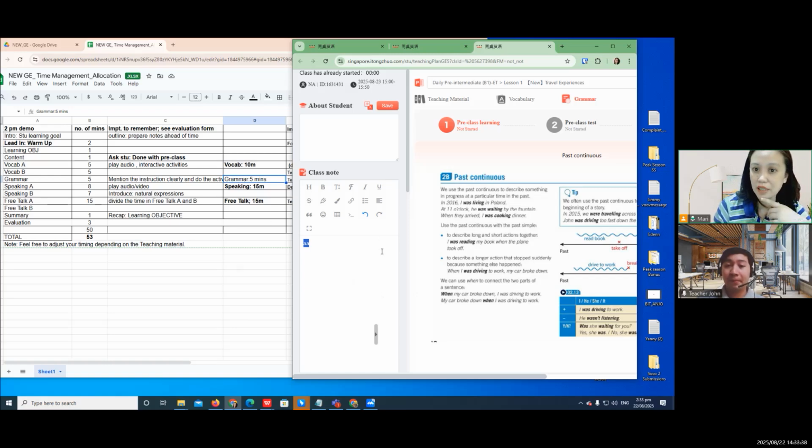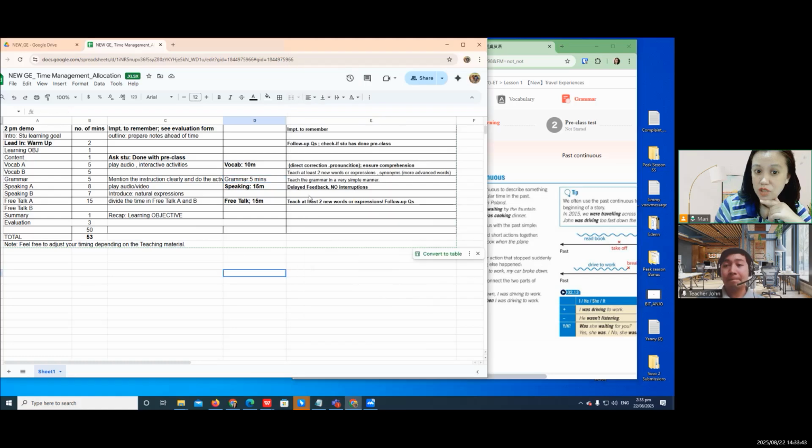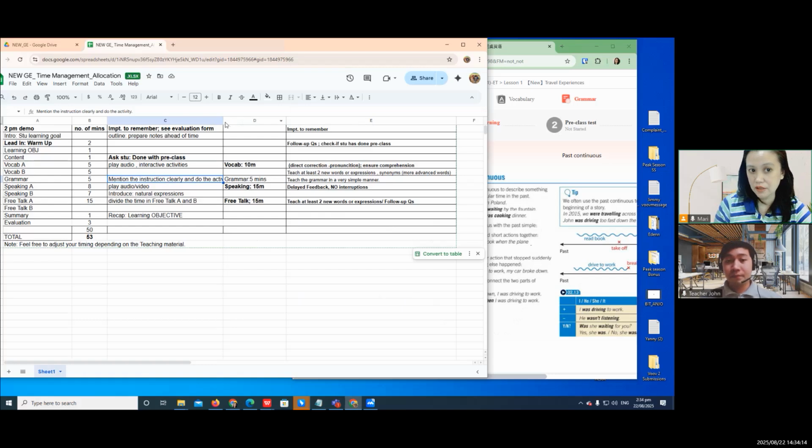And then there will be an activity for that, for the grammar. It's basically usage. Can you make a sentence? Something like that, Miss? It depends on the material. Okay. Later, if there's still time, we can open the test page. Yes, Miss, we can. Meantime, you teach the grammar in a simple manner. That's just 5 minutes, and then there's an instruction of the one in the grammar, and then make sure the instruction is clear and do the activity.